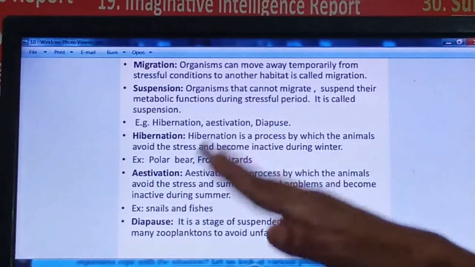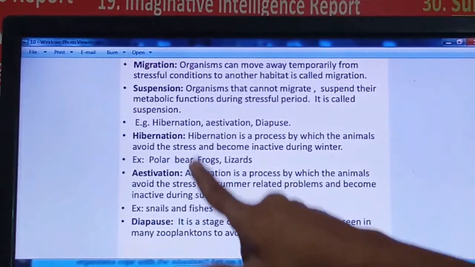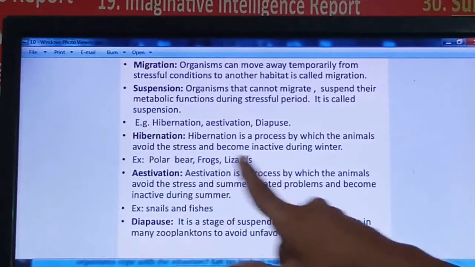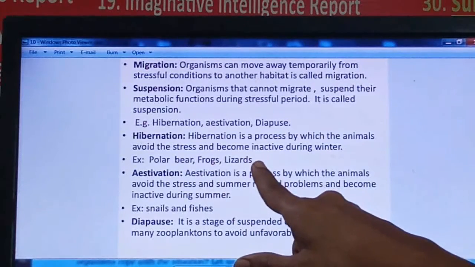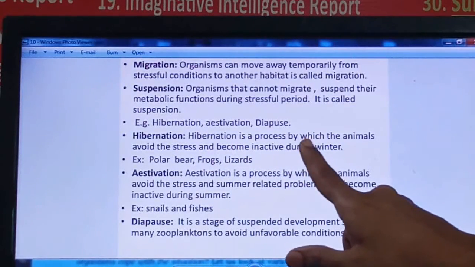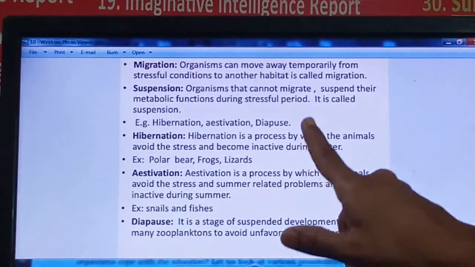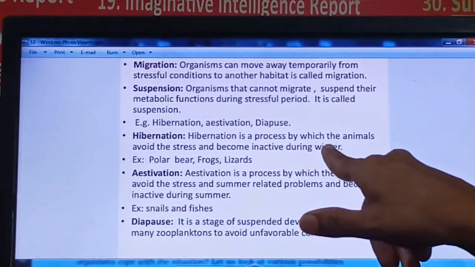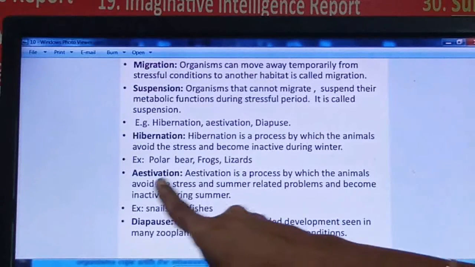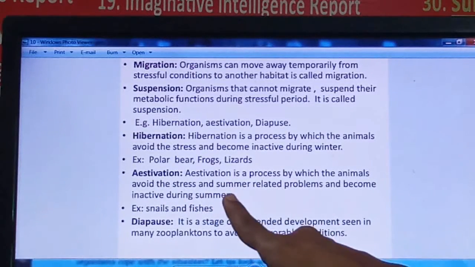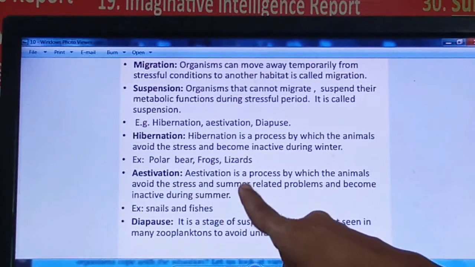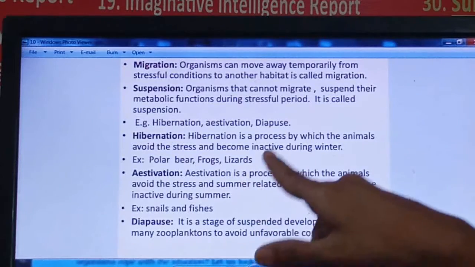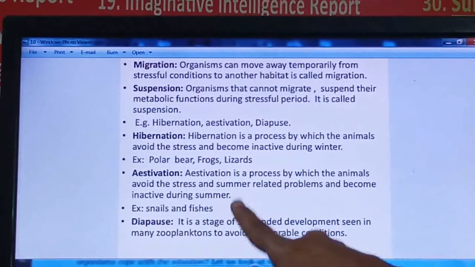Examples of organisms that show hibernation, also called winter sleep, are polar bear, frogs and lizards. Like that, estivation is also there, where the organism avoids the stressful condition of high summer temperature. They also become inactive during the summer, and that is called summer sleep.